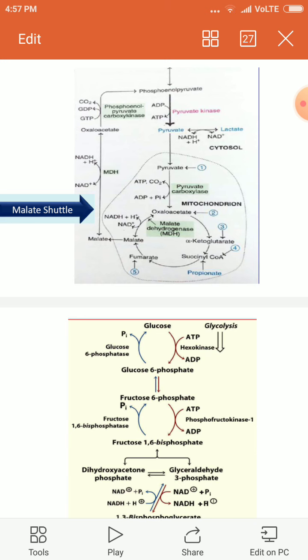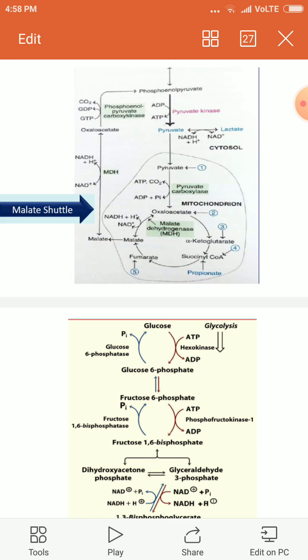In the last class, we focused on the aspects of gluconeogenesis, that is, the substrates involved, all the non-carbohydrate precursor molecules required, and the first bypass reaction of gluconeogenesis. What the first bypass reaction explains is, as we have seen, the formation of phosphoenol pyruvate: pyruvate to oxaloacetate, then oxaloacetate to phosphoenol pyruvate.